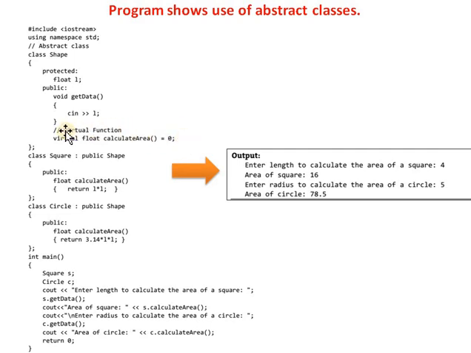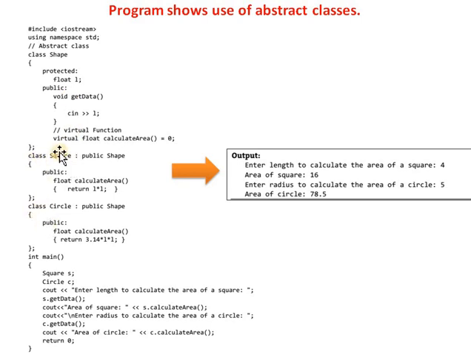Here is the declaration for the pure virtual function calculateArea. So the class shape contains a pure virtual function and becomes an abstract class. Then there are two derived classes from the class shape, square and circle.